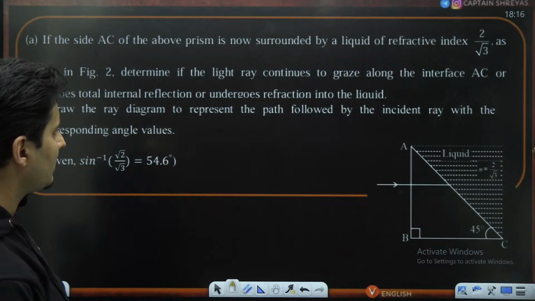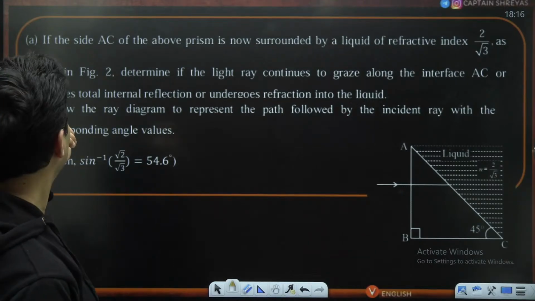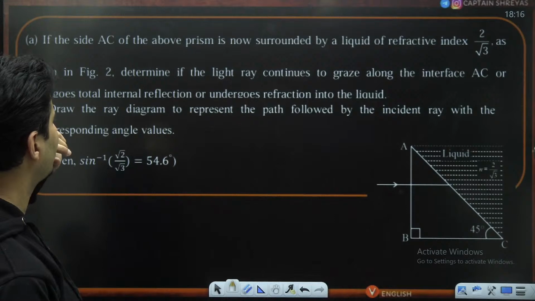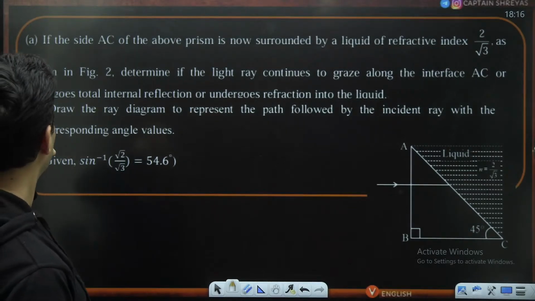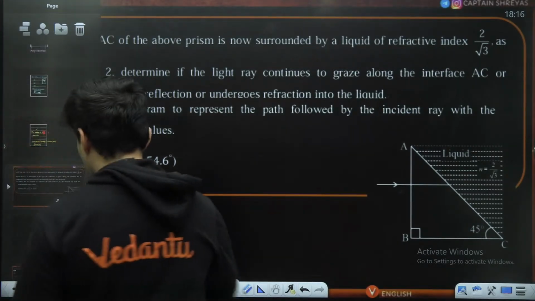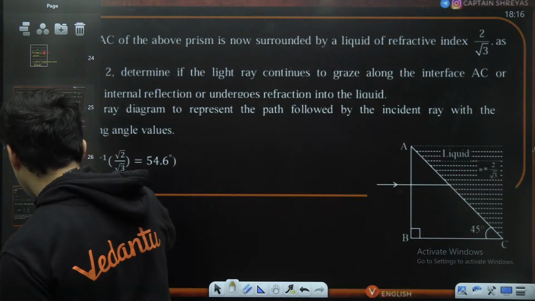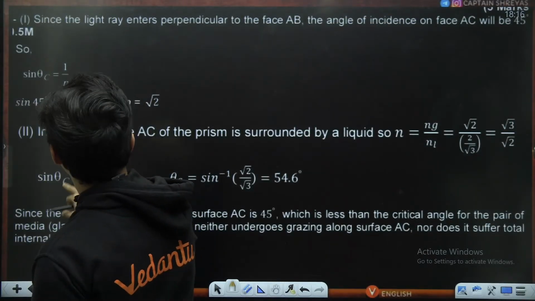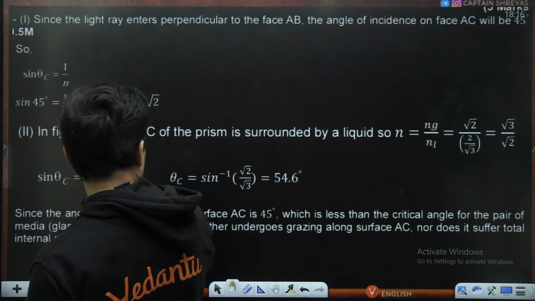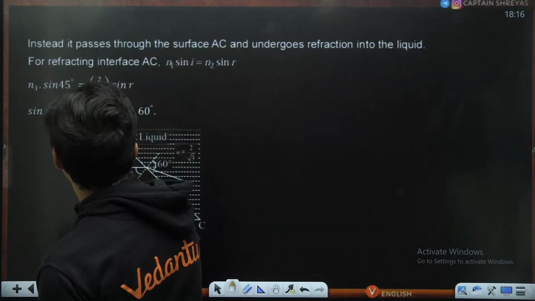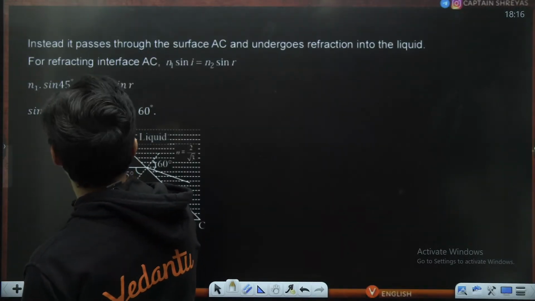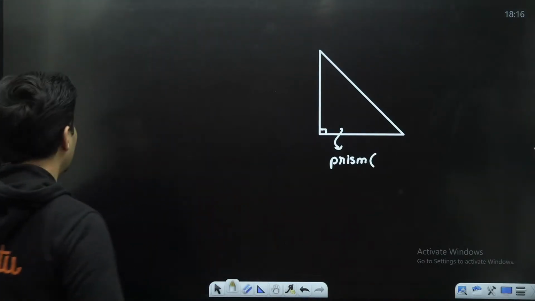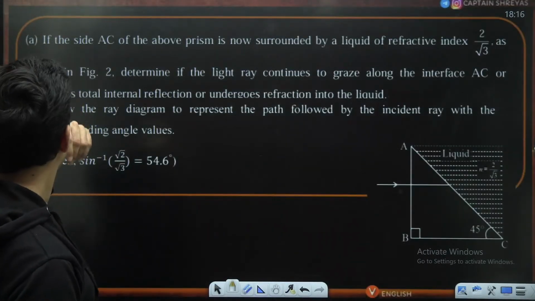Prism's refractive index is not given. Or maybe in the solution somewhere they have given it. Whatever, they have not given it for some reason, I don't know. Okay, let's just ignore it for now.